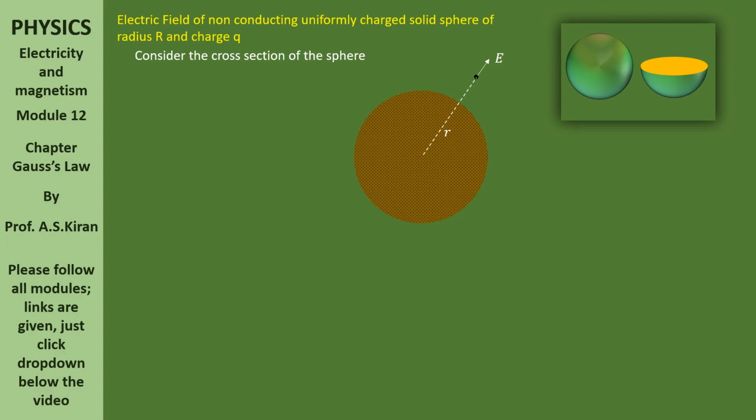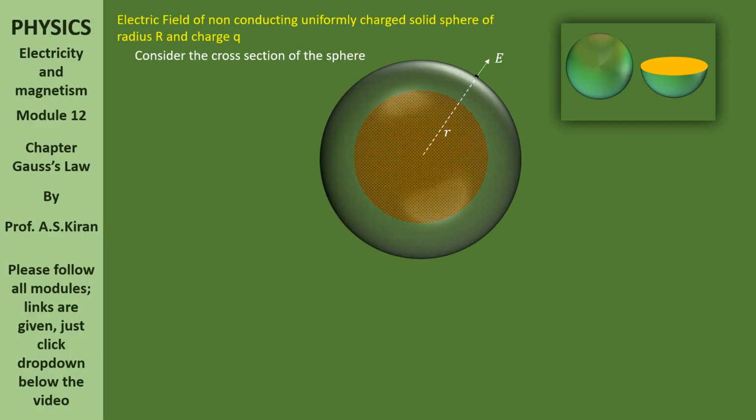Now, there is the Gaussian sphere. How much is the total charge inside that Gaussian sphere? Q in is obviously Q. So here Q in is nothing but Q.